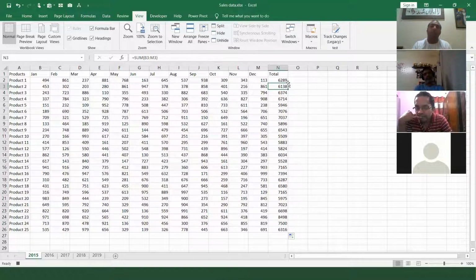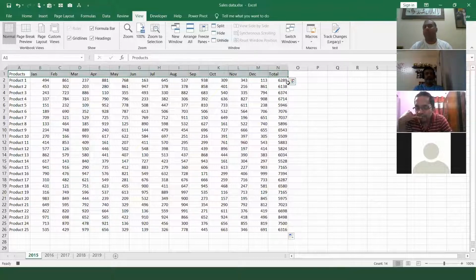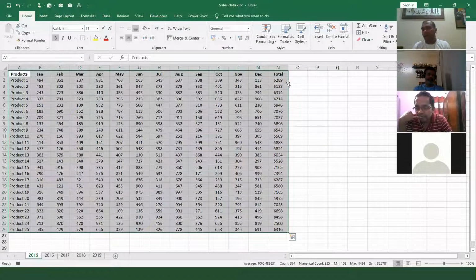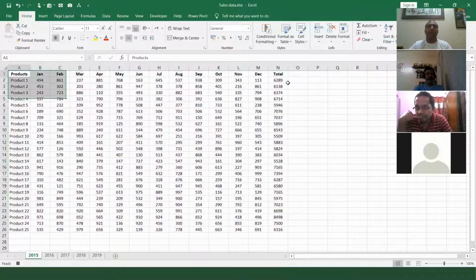You have to wait for the next two minutes more, and then I will show you a magic, that whatever I'm doing is recording, and how we will play it on other sheets. It will be very interesting. Okay, so I typed total, I did sum, it recorded, done. Now I'm selecting the heading and I say bold, Control B for bold. So Excel recorded that the user selected the heading and pressed Control B for bold. Now I am selecting the entire data and I am saying center. So Excel recorded that the user selected the data and pressed this.